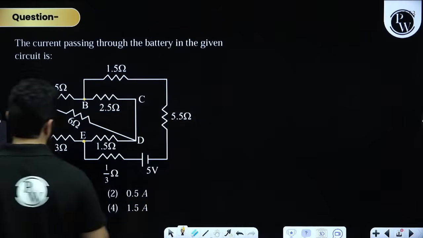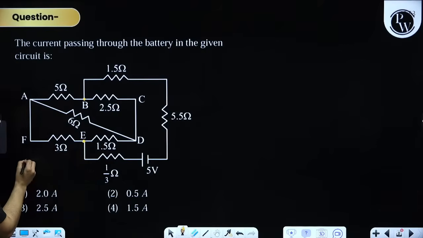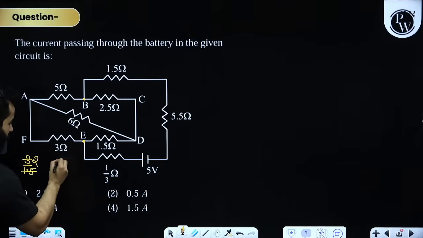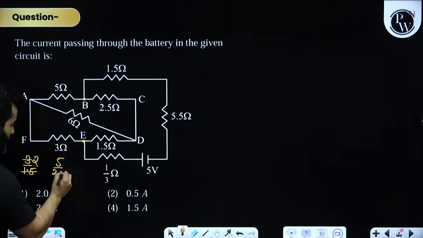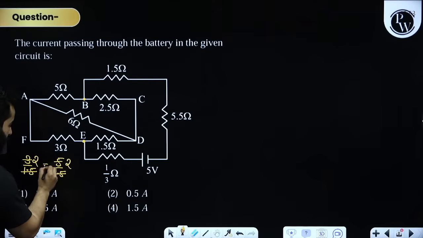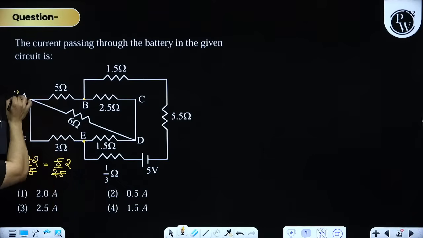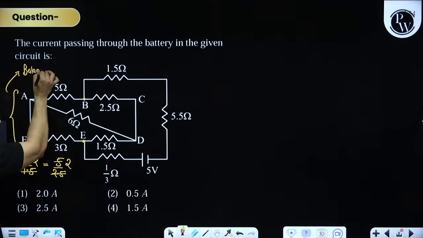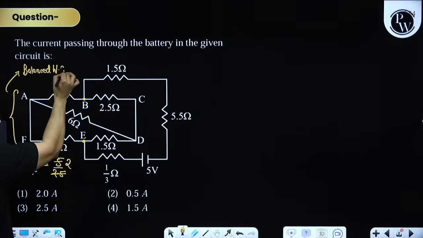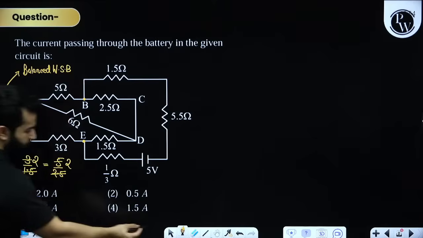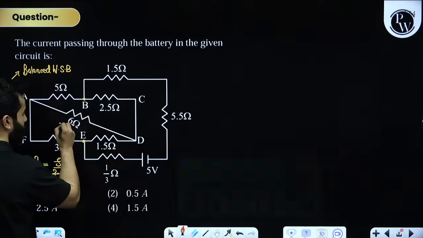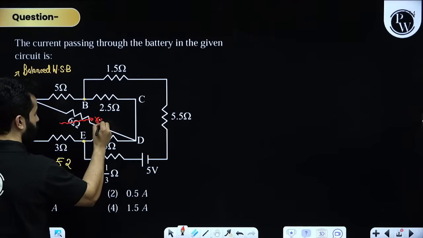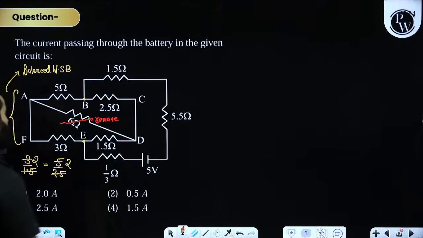Dosto, if you'll notice, this is 3 divided by 1.5. That means this is 2. And this is 5 divided by 2.5. That means this is also 2. These are same. It means that this branch is a balanced Wheatstone bridge. It means that we can remove this 6 ohm, right?